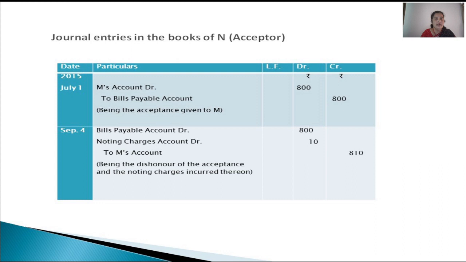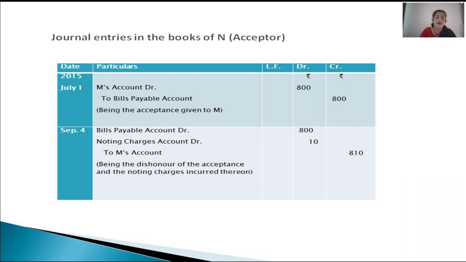the bill is presented by the banker to us for payment, but we dishonored it. So we have received the bill, bills payable account debited, bill is coming in 800, and whoever has paid it on the dishonored date, that is on the maturity date, because we have dishonored it, finally noting charges we have to meet. So it is our expense finally, because it's our default that we dishonored the bill. So noting charges account debited 10 rupees and to M's account.